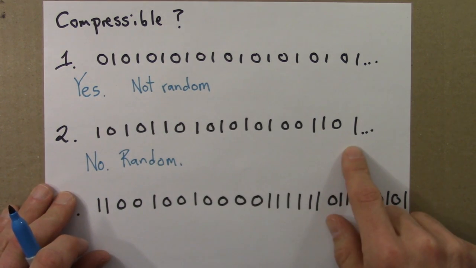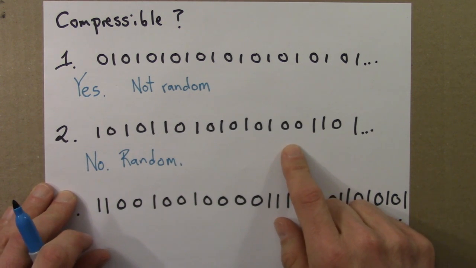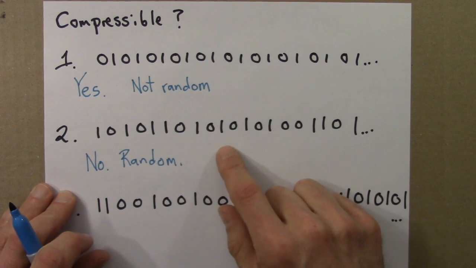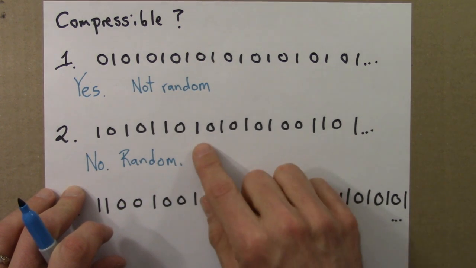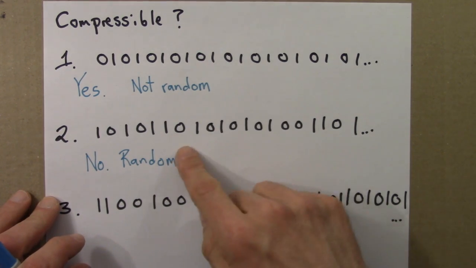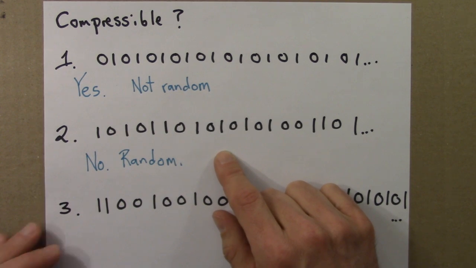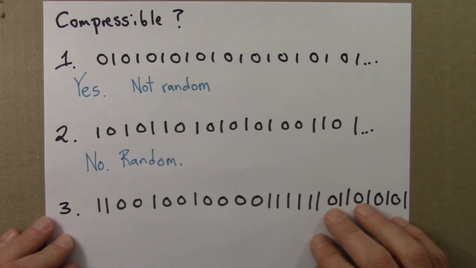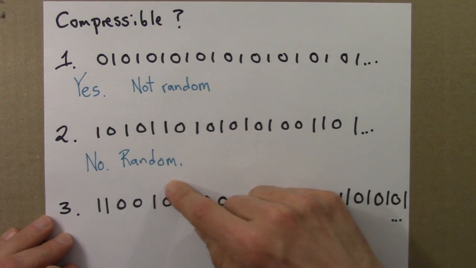I took this from a website called random.org, where it will generate random numbers for you. You can choose all sorts of different ways, and it generates random numbers from some electronic device that's coupled to the atmosphere and picks up atmospheric noise. So it doesn't use a random number generator. It uses random motion of molecules in the air somehow to produce random numbers. Anyway, it's a great website. If you need random numbers, they're actually kind of hard to come by. You can get them at random.org. Okay. So this is random because it is incompressible.